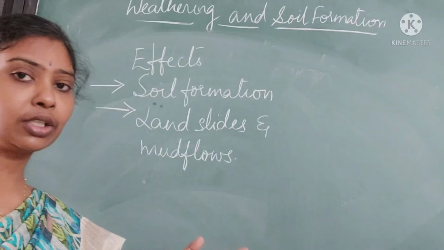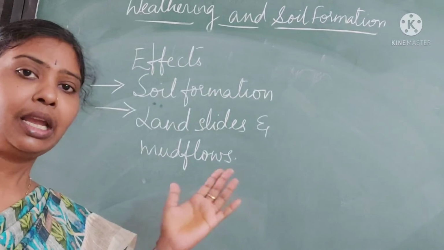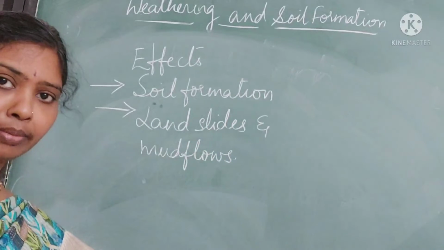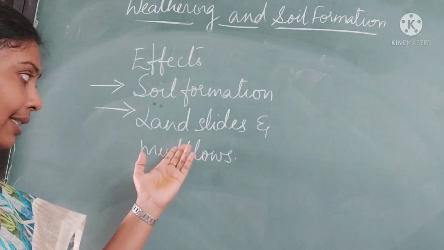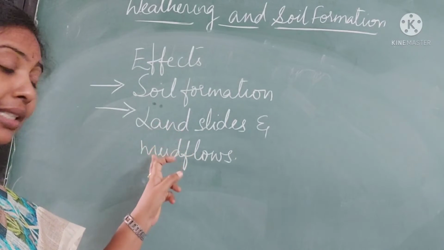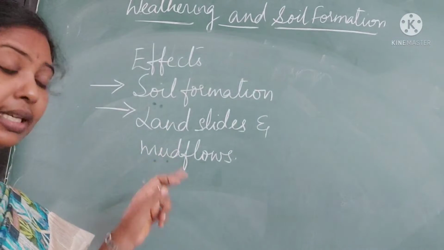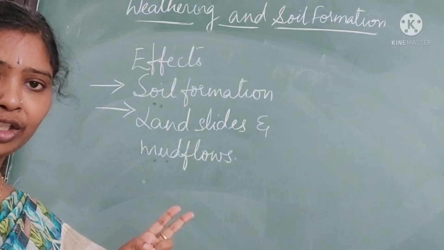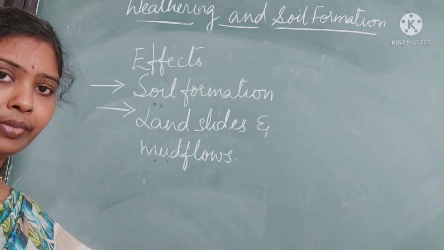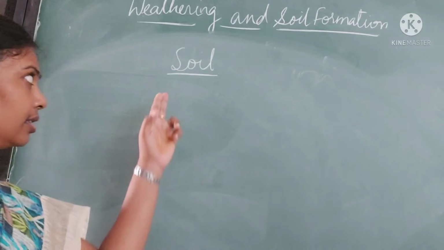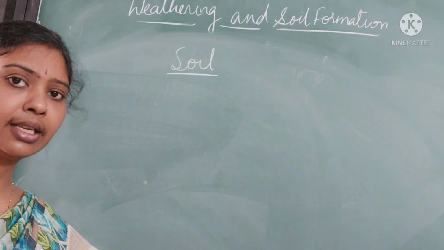Landslide means in mountainous regions, sometimes the soil gets loosened and comes down. If that landslide is accompanied by rainfall, it is known as a mud flow. Both are very dangerous for people there. And our next topic is soil.